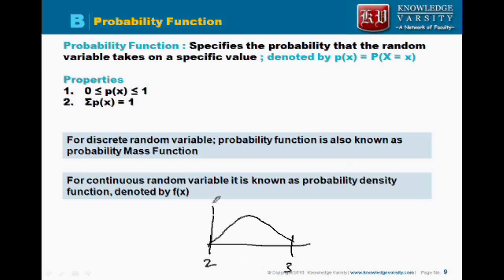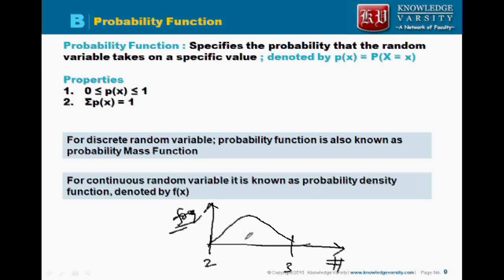On the y-axis you have frequency, on the x-axis you have the number. I will give you some example. And the probability is not given by the y-axis.